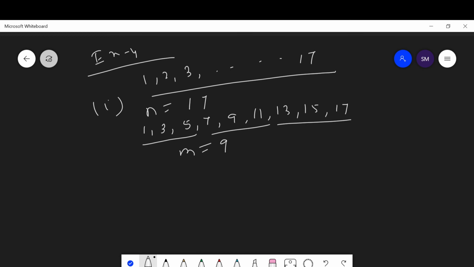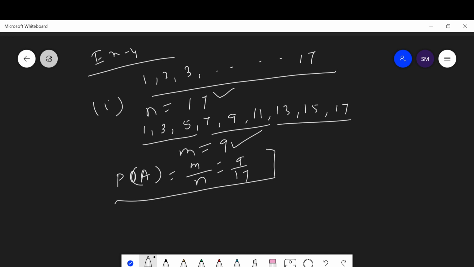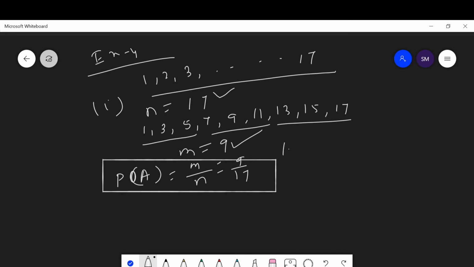Then while drawing a card from the box, the probability of getting an odd number is equal to 9 out of 17, which is 9 upon 17. This is the probability of getting an odd number from the box.